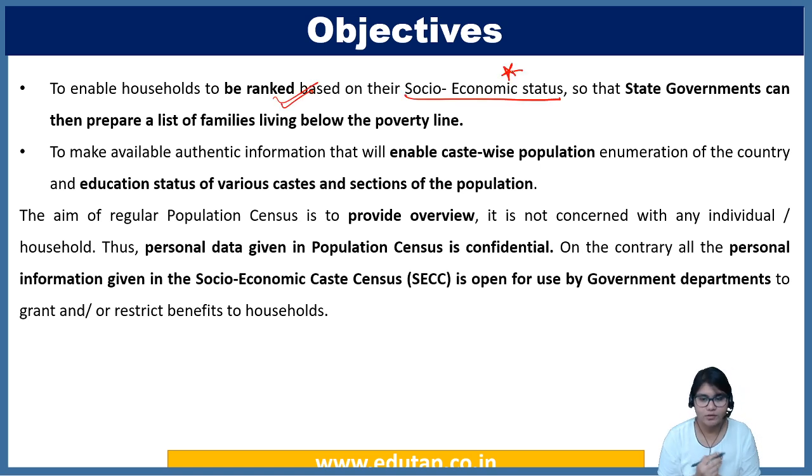Now, objectives: it enables the ranking of households based on socio-economic status. This is very important. Based on these rankings, the state governments will get a clear picture and they would have the list of families living below the poverty line. Based on this, they can come out with certain schemes, allocate funds, and take certain decisions. So again, it's going to be very important. We also saw how it is different from the regular population census. We will also come up with lectures that have important data points related to the population census as well.